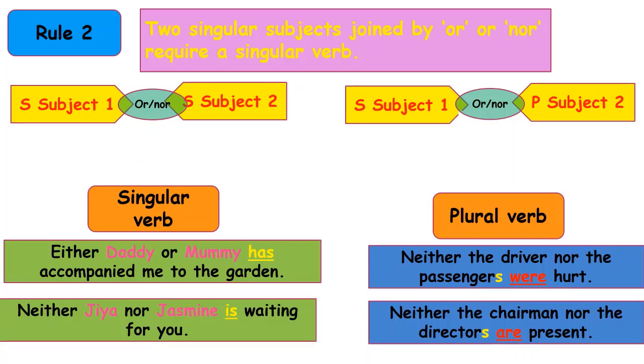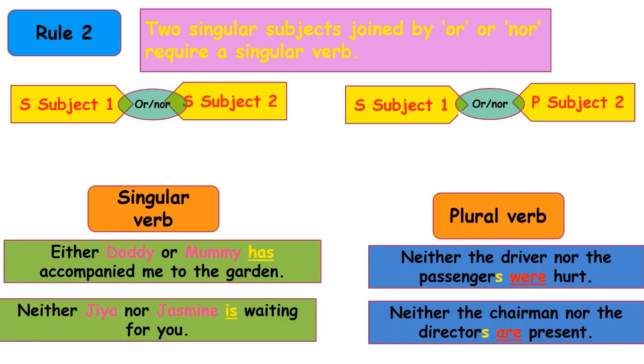Either daddy or mummy has accompanied me to the garden. You can see two singular subjects, daddy and mummy, and both of them joined by or. And that is why we are using a singular verb, has. Neither Jaya nor Jasmine is waiting for you. Now, Jaya is also a singular subject and Jasmine is also a singular subject, and both of them are joined by nor. So as per the rule, we are using the singular verb is.